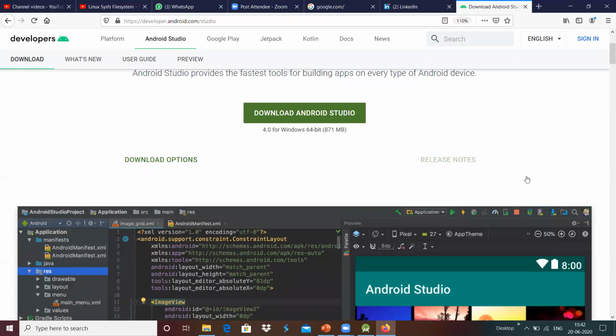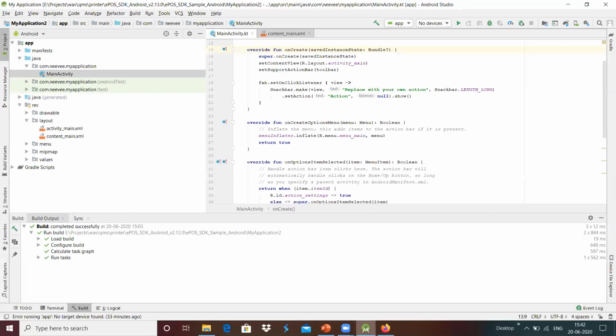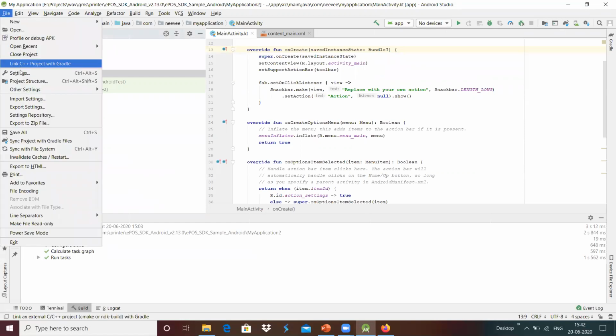Once we have downloaded it, we will have an environment like this. Maybe I'm going to create from scratch, so I will close the project.